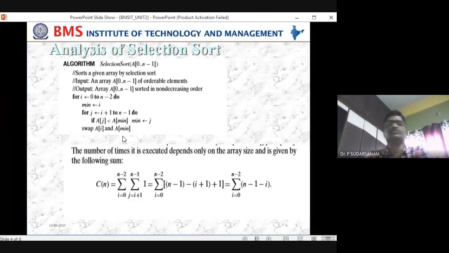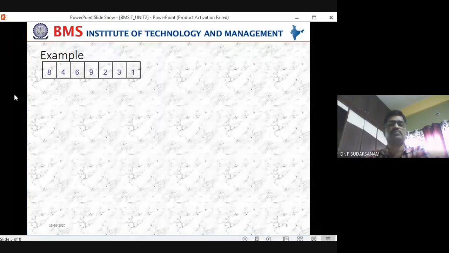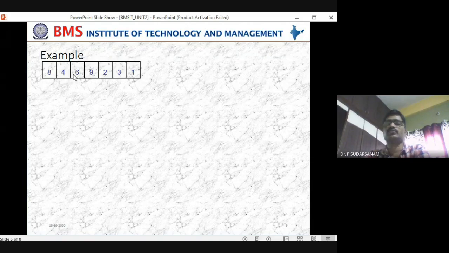So no need to swap yet. For example here, 8 and 4 when you are comparing, no need to change 4 and 8 here. Just take this position. Next, 6 and 4 will be compared, 6 and 9 will be compared, 6 and 2 will be compared. 2 will be the smallest position, and you keep it in that position. Now 2 and 3 will be compared and 2 and 1 will be compared. So you make this position.